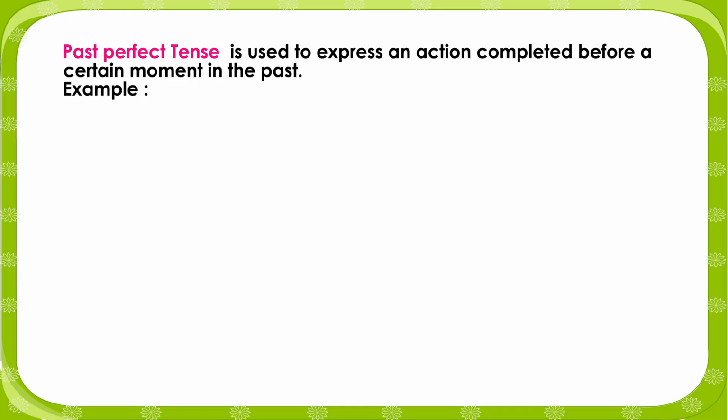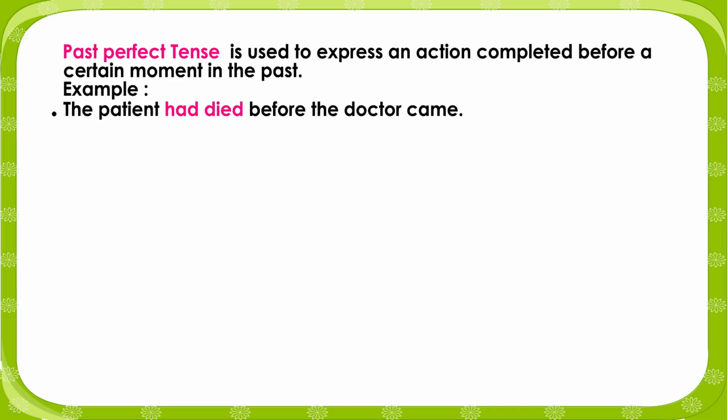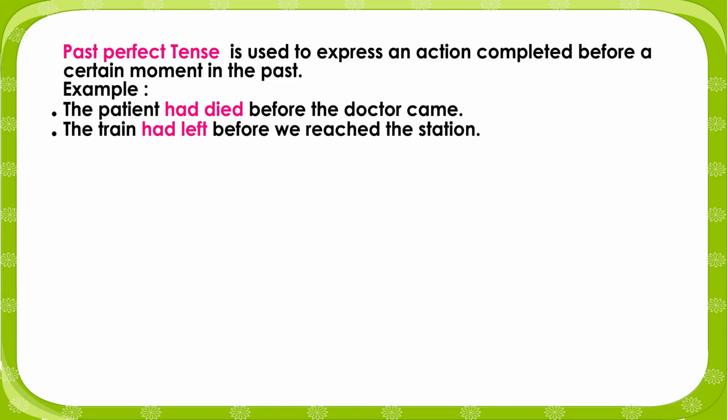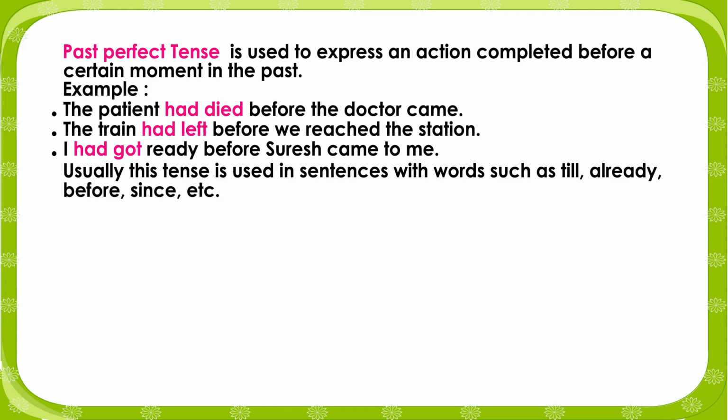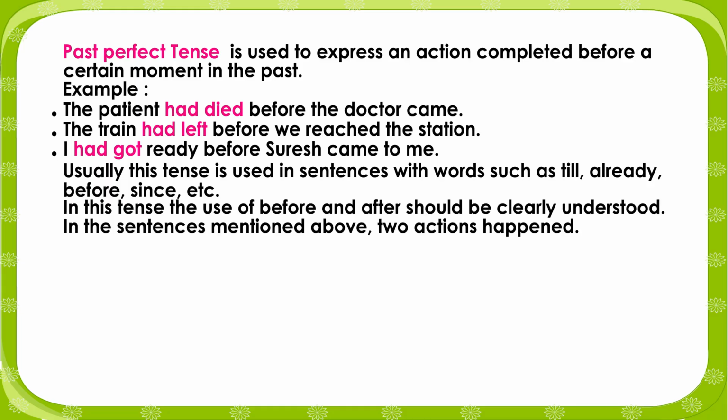Example: The patient had died before the doctor came. The train had left before we reached the station. I had got ready before Suresh came to me. Usually, this tense is used in sentences with words such as till, already, before, since, etc. In this tense, the use of before and after should be clearly understood.